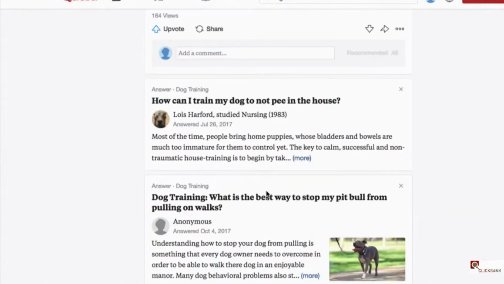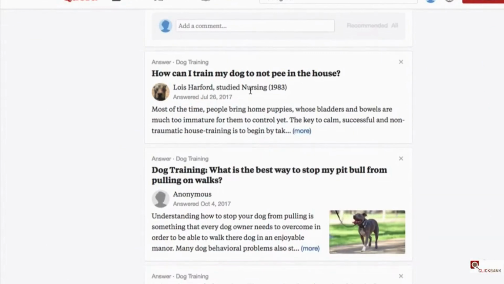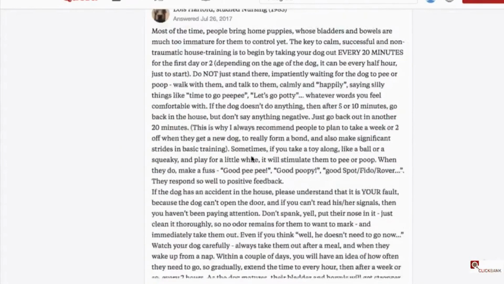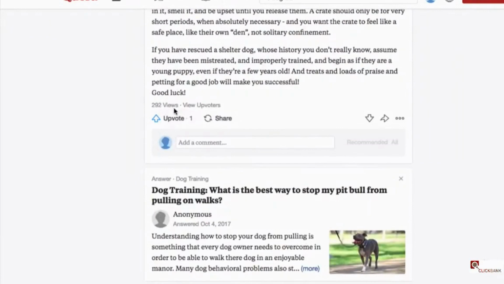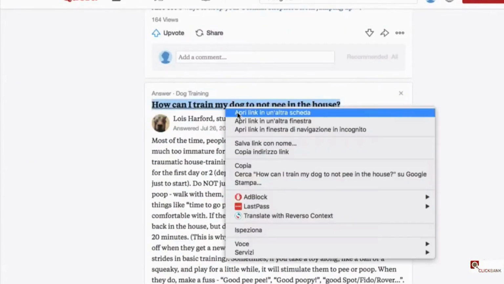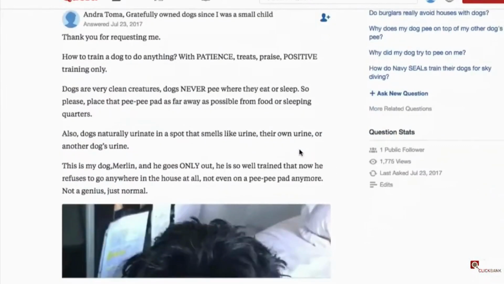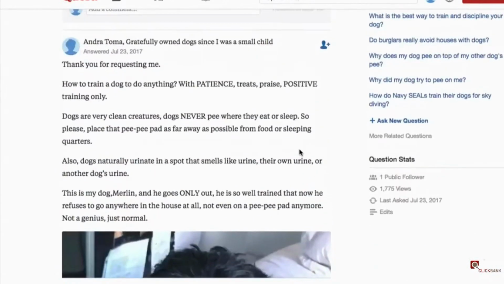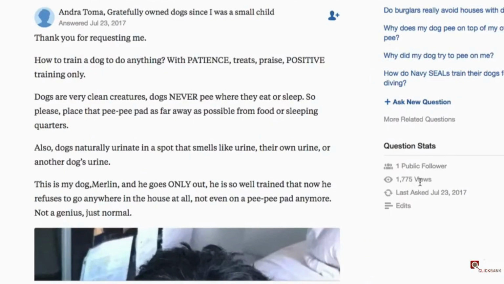And now the first element that you're interested in is the number of views. So for example, if I go here, I click more, I can see that this has 290 views, which is not a lot. If you click on this, you will see all the numbers that we're interested in. So the first number is the number of views. This question has around 1,700 views. It is important that you answer questions that are getting views, okay?